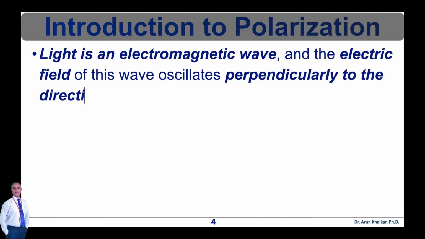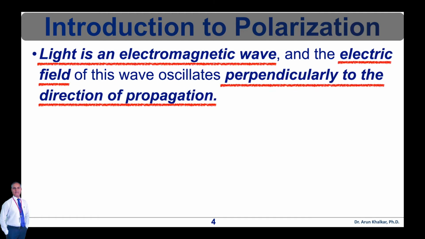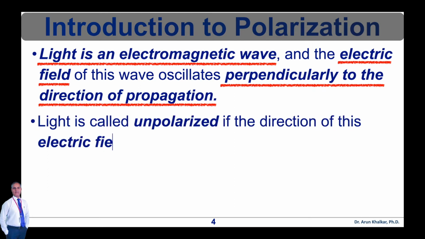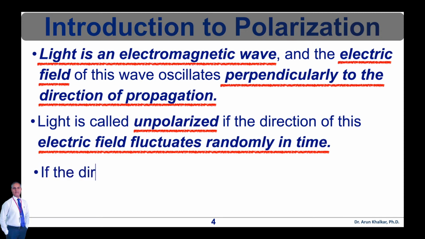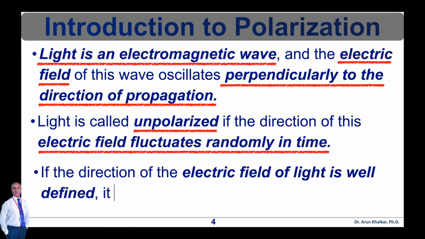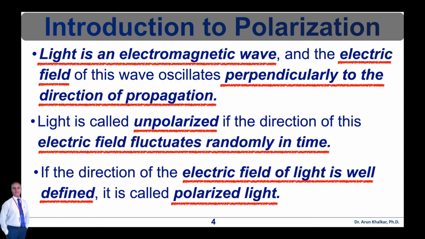Light is an electromagnetic wave and the electric field of the wave oscillates perpendicularly to the direction of propagation. Light is called unpolarized if the direction of this electric field fluctuates randomly in time. Many common light sources such as sunlight, halogen light, LED spotlights, and other bulbs produce unpolarized light. If the direction of the electric field of light is well defined, it is called polarized light. The most common source of polarized light is a laser. We will discuss laser and its mechanism in detail in the next unit.